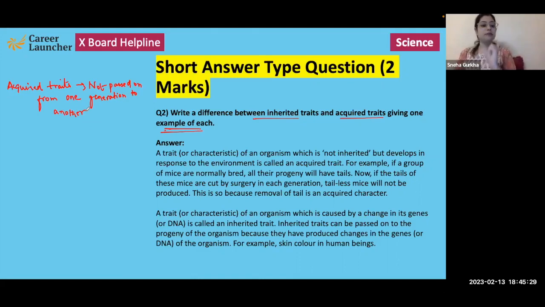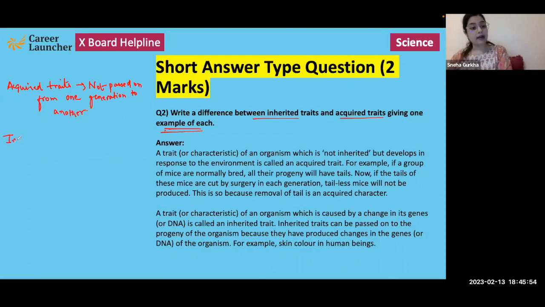For example, if we take a mouse and cut its tail, the next progeny will not be tailless, because that cutting of the tail was an external change. It did not bring about any change at the DNA or genetic level. So that trait will not be inherited.